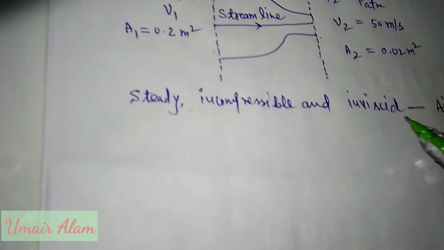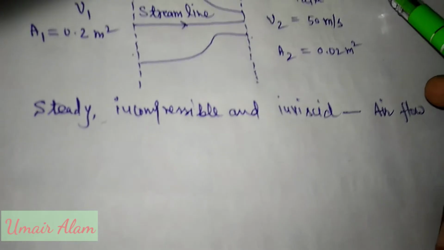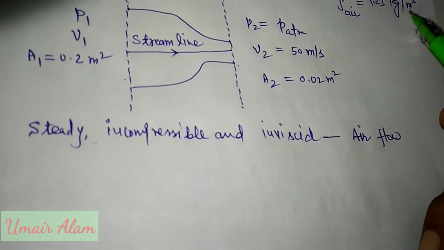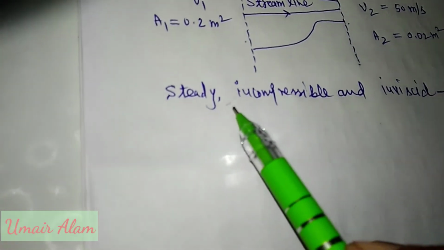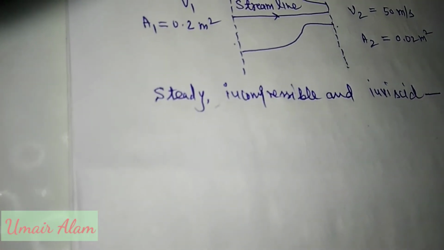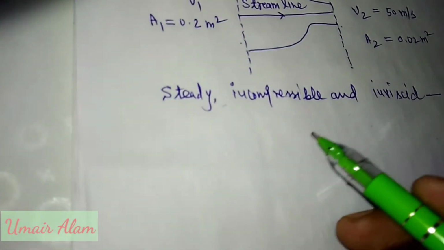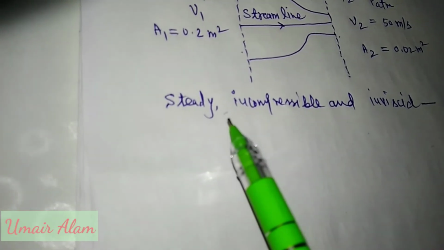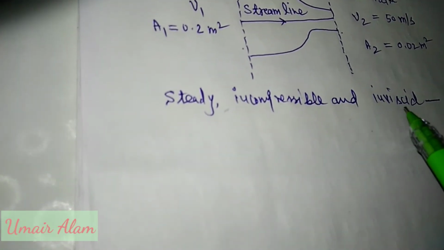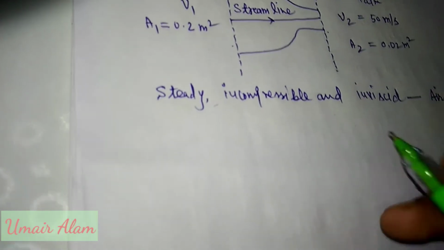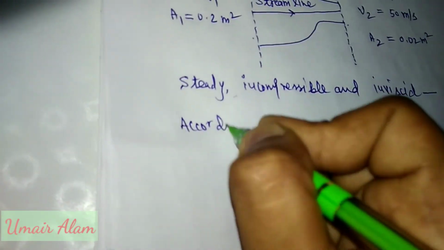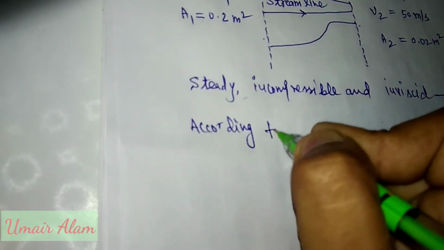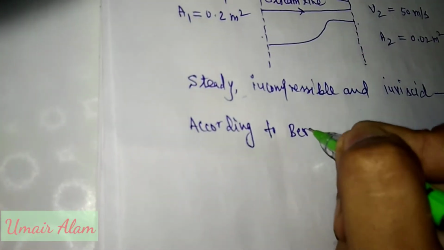The density of air is given as 1.23 kilogram per meter cube, and the air flow is steady, incompressible and inviscid. As we know, when the flow is steady, incompressible and inviscid, we can apply the Bernoulli equation.